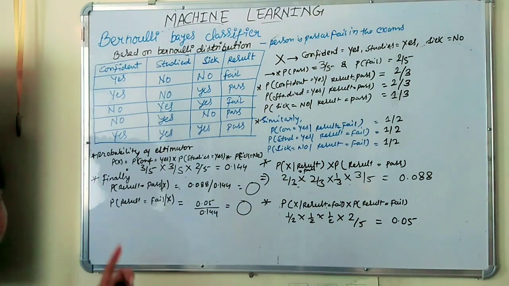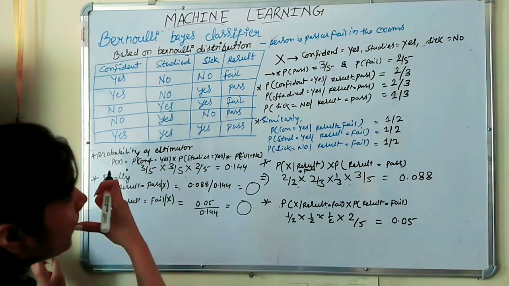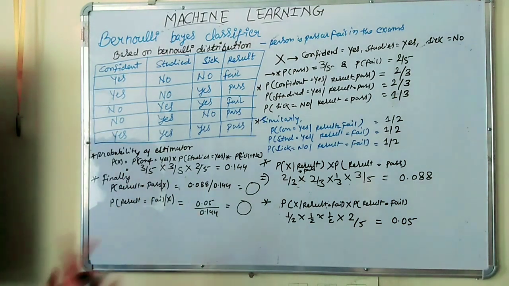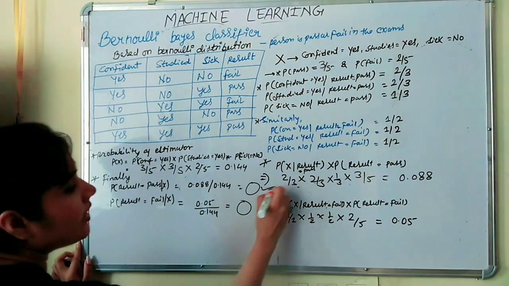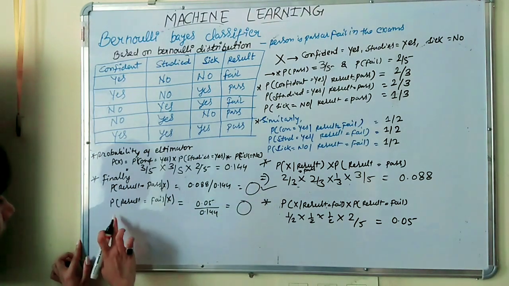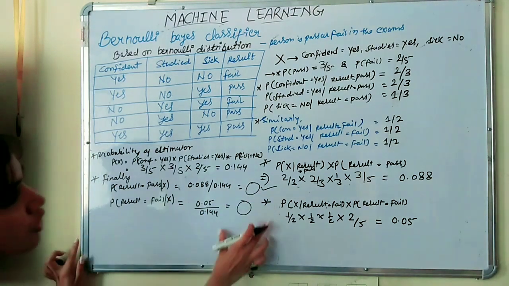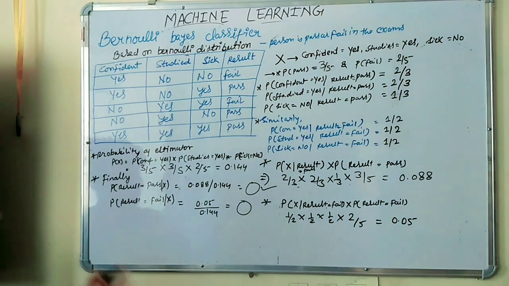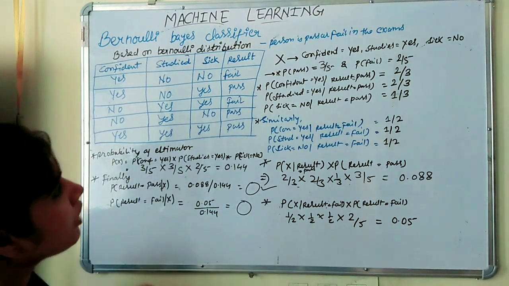Okay, whatever will be the answer, whichever will be the greater, either this value or this value, whatever we will get the greater number, that will be the probability of the person. If this value we will get greater, so the probability will be pass. If this value we will get greater, so the probability will be fail. Okay, you just find it out by yourself.